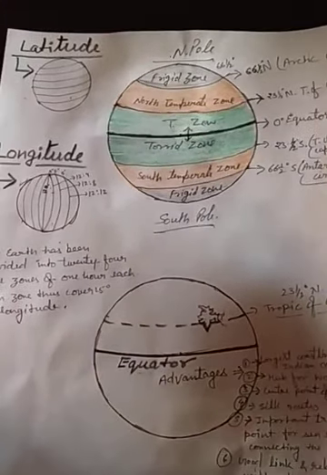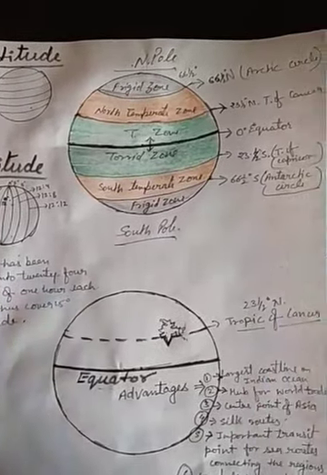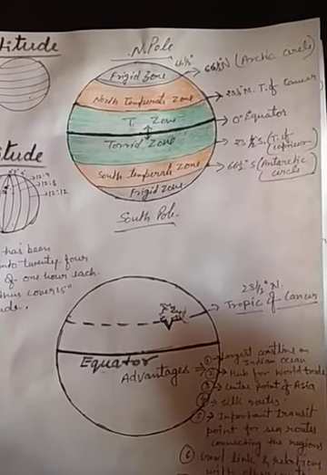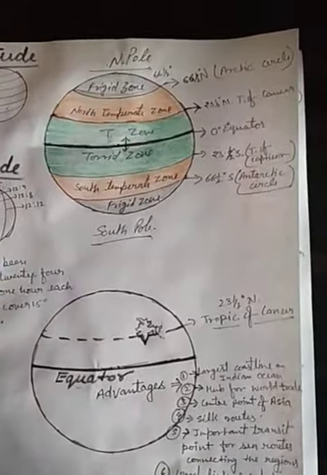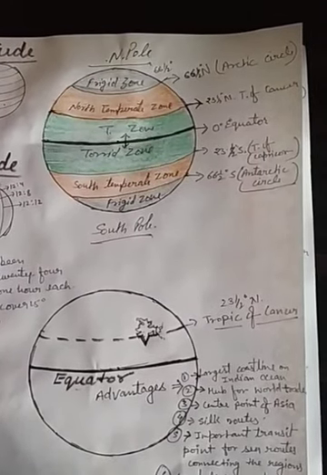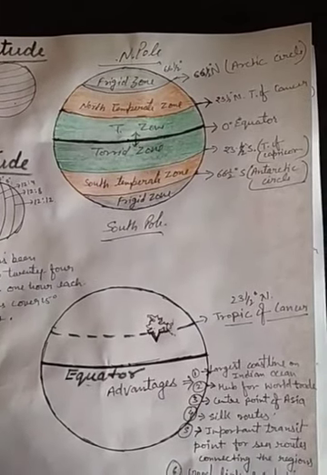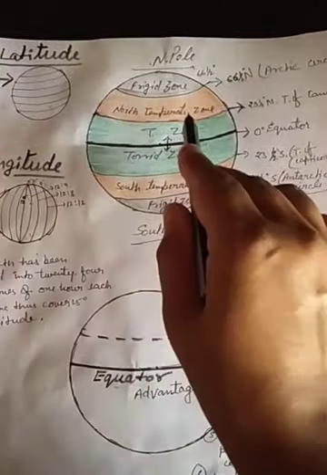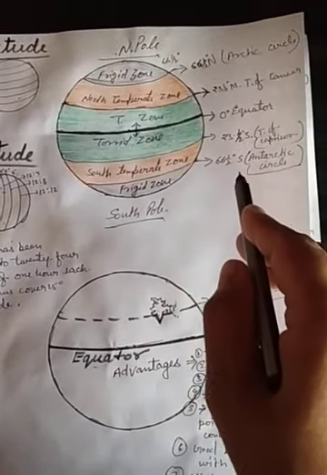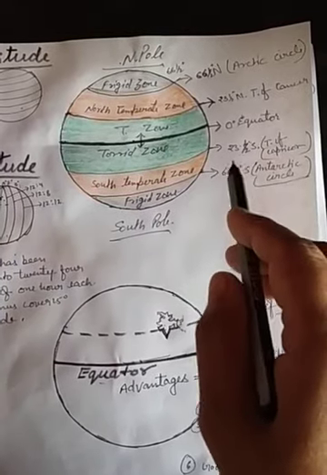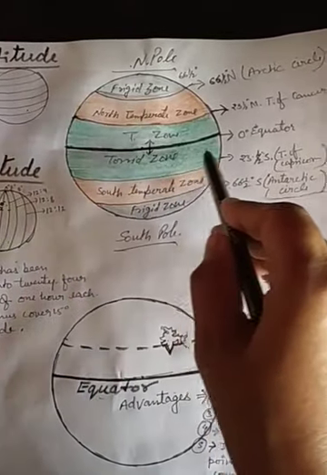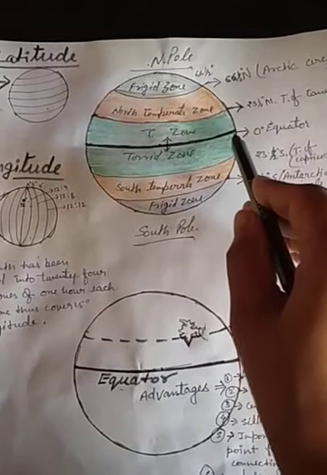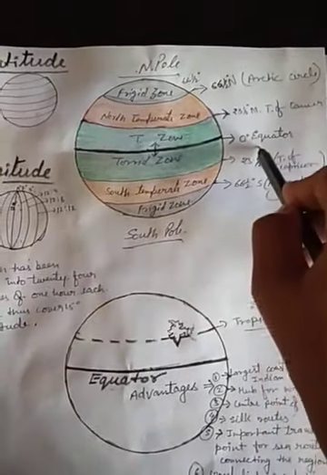Now again, I am telling you about the divisions, the main important latitudes, which are dividing the earth. Here we basically count these 5 to 6 lines as the main important latitudinal lines. First of all, the centermost 0 degree line is known as the equator.